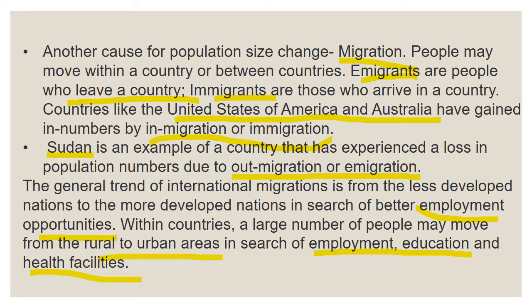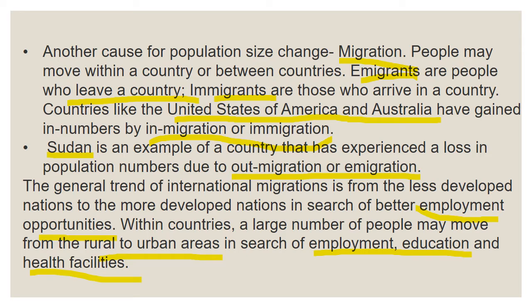Understood, children? So countries like the United States of America and Australia have more in numbers. More people are going into the US and Australia. That is called in-migration or immigration. Understood, children? Very good. So Sudan is an example of a country that experienced loss of population numbers due to out-migration or emigration.